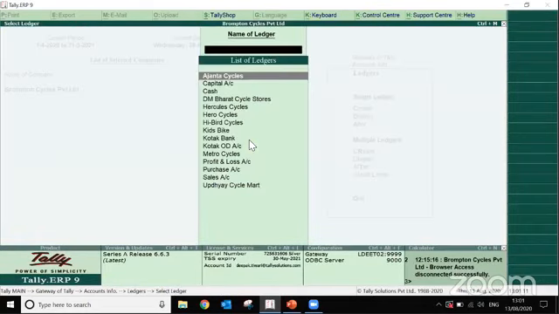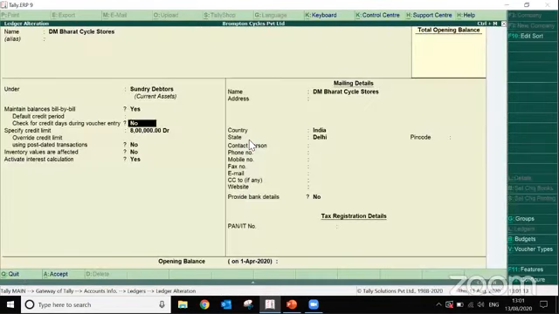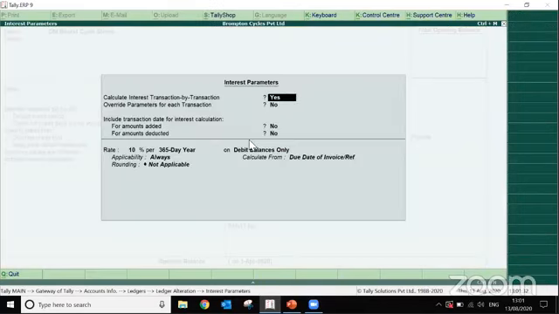under the customer ledger, we can go and enable this feature, because we may have some parties to whom we don't want to apply the interest calculation. So there is another option inside the ledger, where you can activate it for the specific party. So activate interest calculation, we'll put yes.